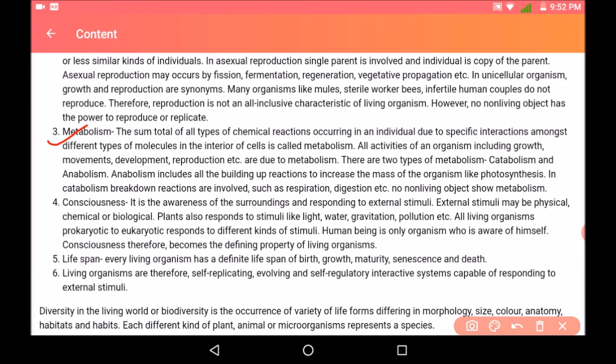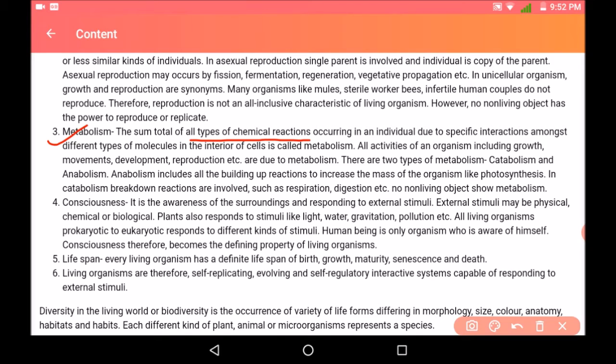Third is metabolism. Now, first we should understand what metabolism means. The sum total of all types of chemical reactions which are occurring in an individual due to specific interactions among the different types of molecules is known as metabolism. So metabolism is the total sum of reactions which are occurring in an individual.